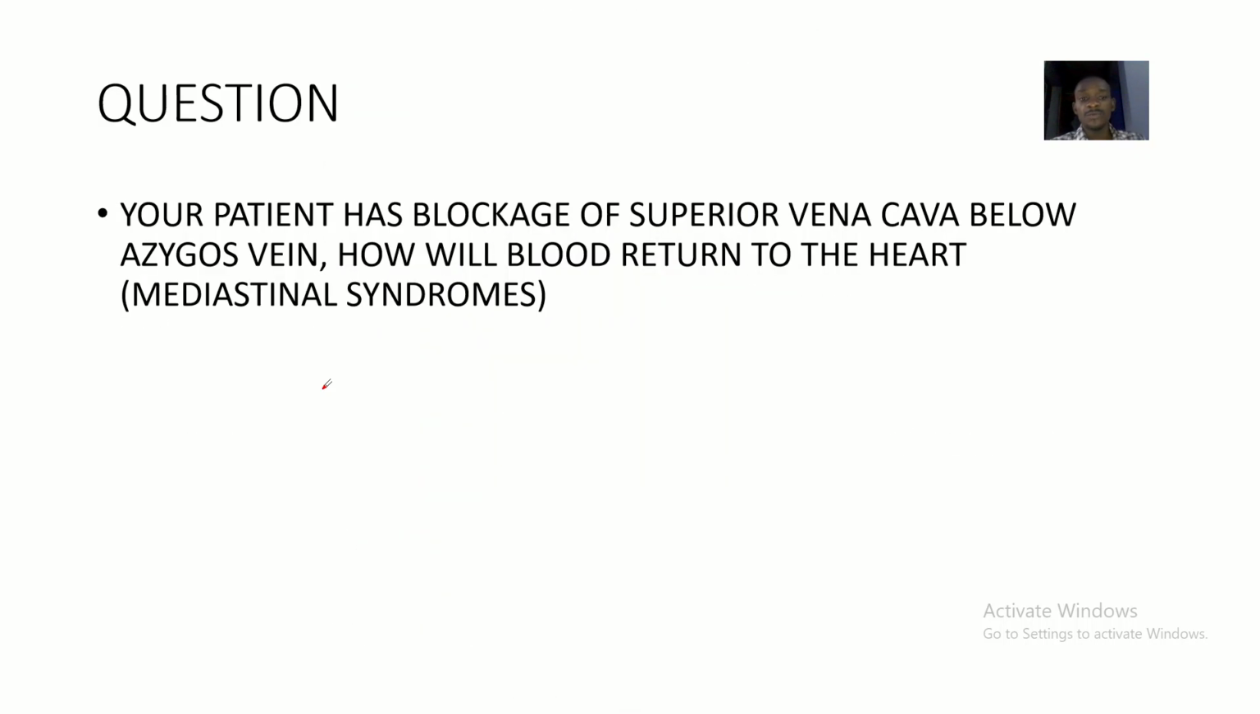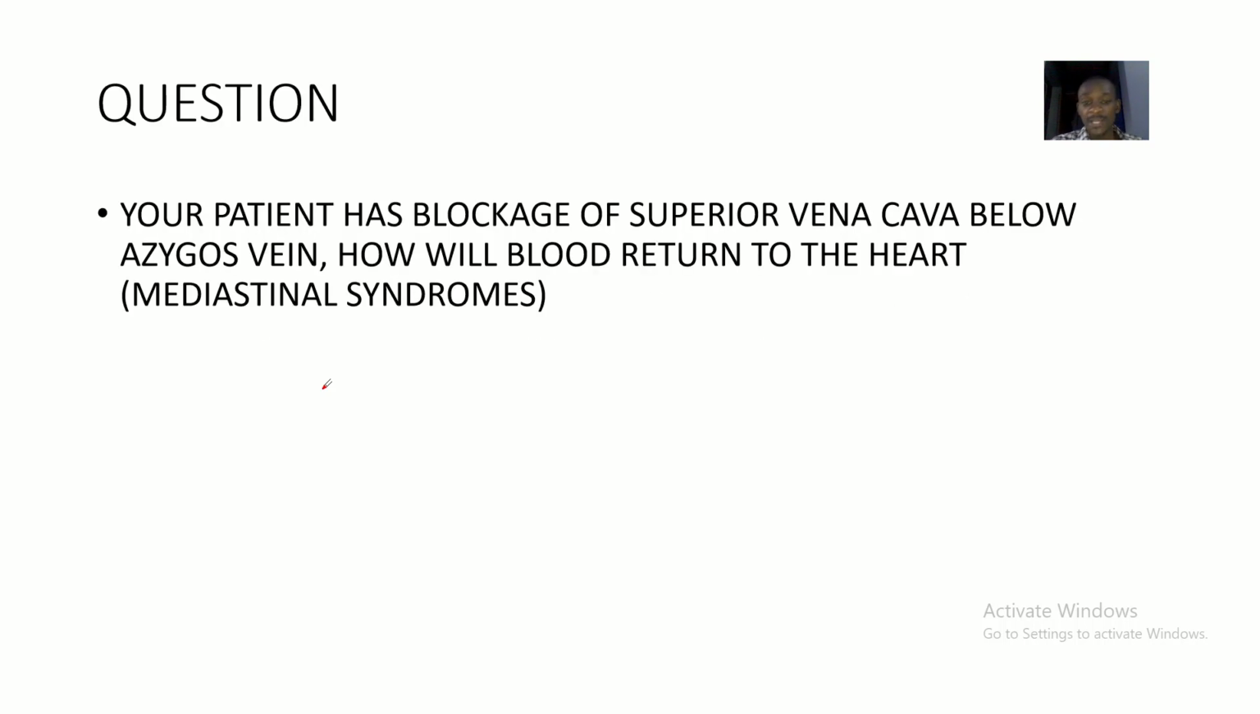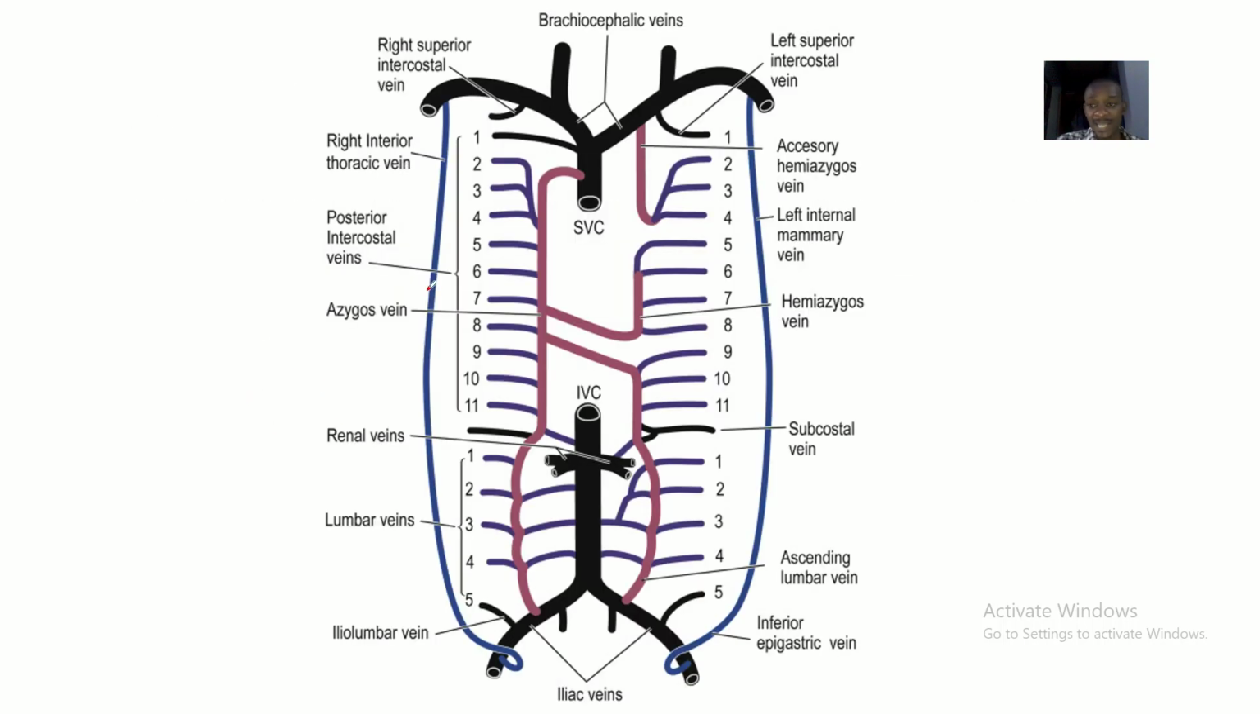So guys, today we'll be talking about the blockage of the superior vena cava below the azygos vein. Okay, that's like after the azygos vein. All right. So now you can see this is the azygos vein. Yeah, this is the azygos vein. So now there's a blockage below the azygos vein.